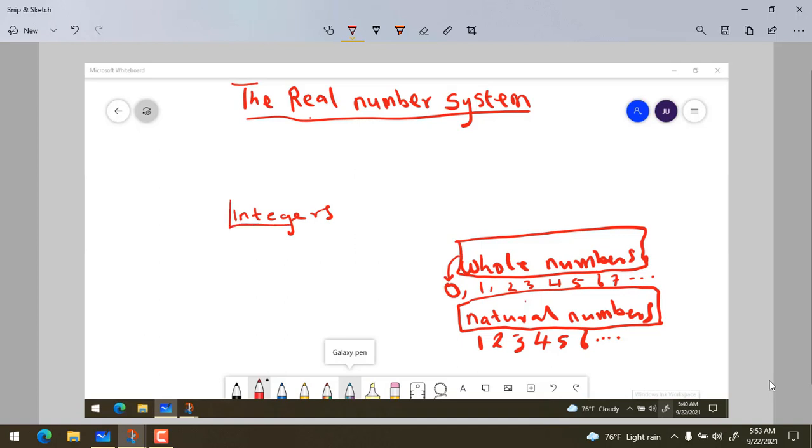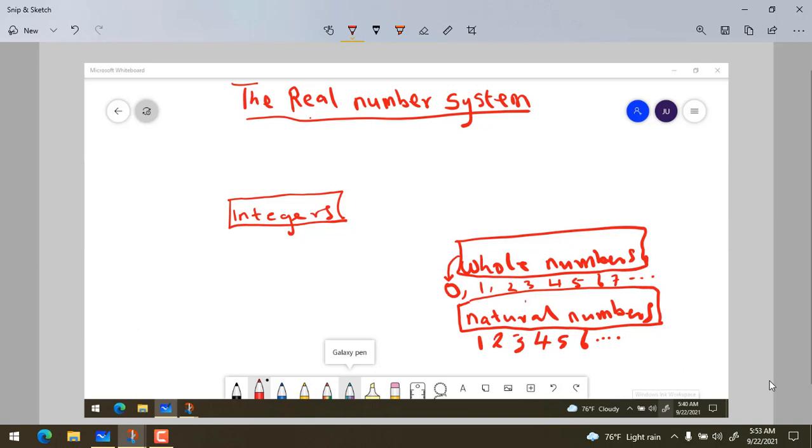Okay, this set of number system encompasses both natural numbers and whole numbers, plus. So in the integer number system, we have natural numbers in there, we have whole numbers in there, then there is another set of numbers.